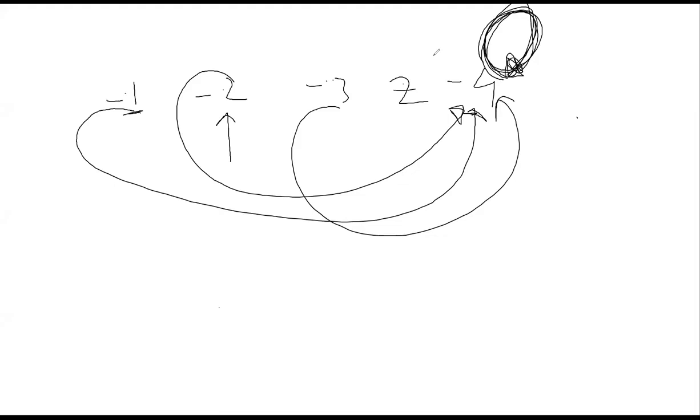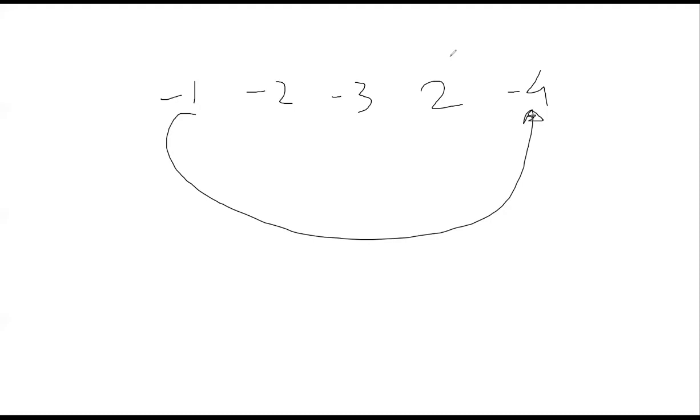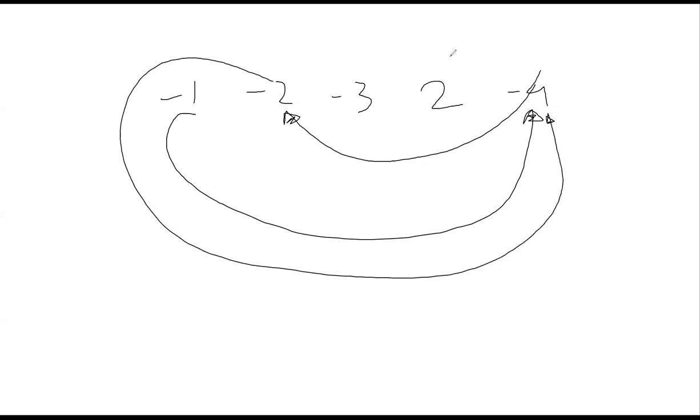All right, let's simulate this one. So we have -1, -2, -3, 2, and -4, right? So from -1 we'll go to -4. Now from -4 we'll go to -2, and from -2 we'll go back to -4, right?